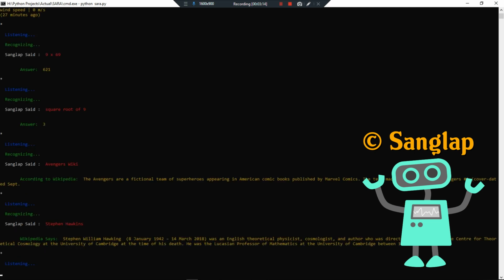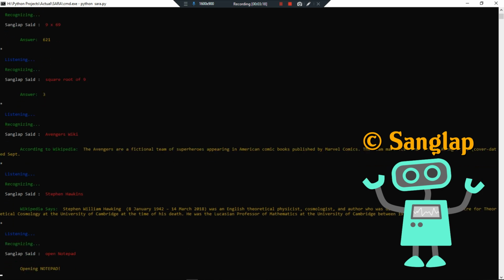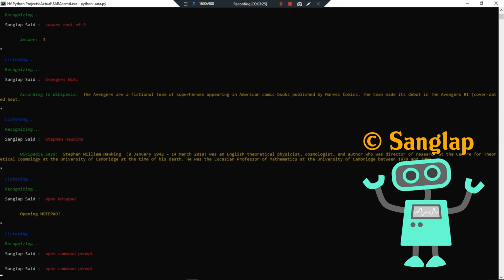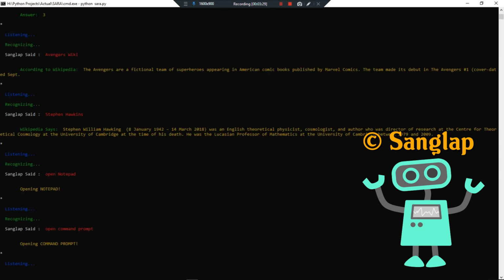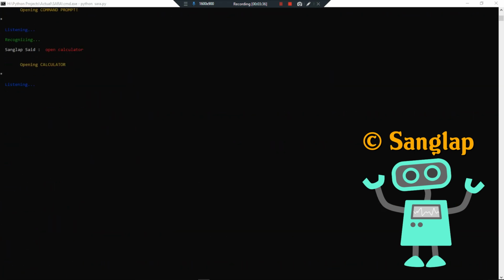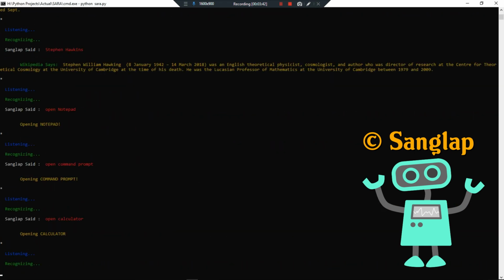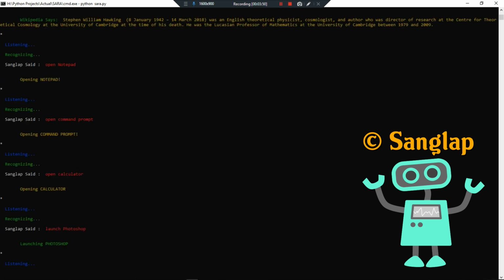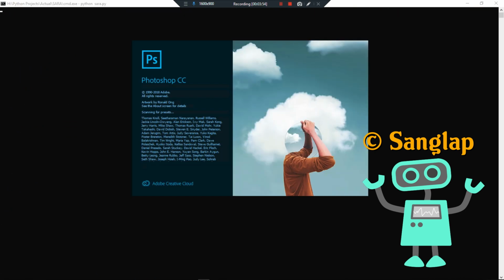Listening. Open Notepad. Recognizing. Opening Notepad. Listening. Open Command Prompt. Recognizing. Opening Command Prompt. Listening. Open Calculator. Recognizing. Opening Calculator. Listening. Launch Photoshop. Recognizing. Launching Photoshop. Listening. Clear console. Recognizing. Current console cleared.